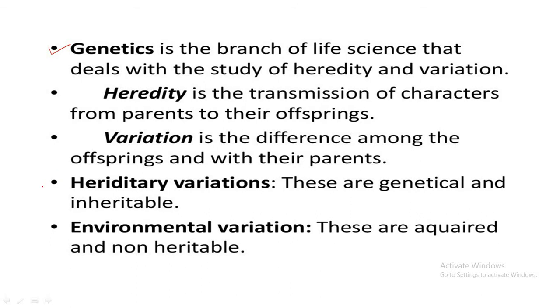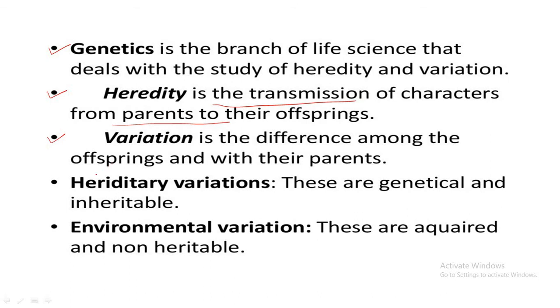Now, inheritance is the process by which characters or traits are passed from parents to their progeny or offspring, that is, from one generation to the next. This is the basis of heredity. And heredity is the transmission of characters from parents to their offspring. Now, let us study about variation. Variation is the degree by which progeny differs from their parents.